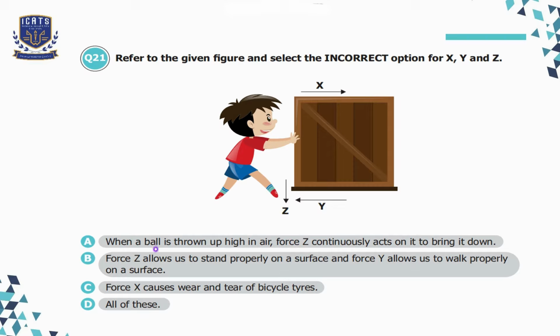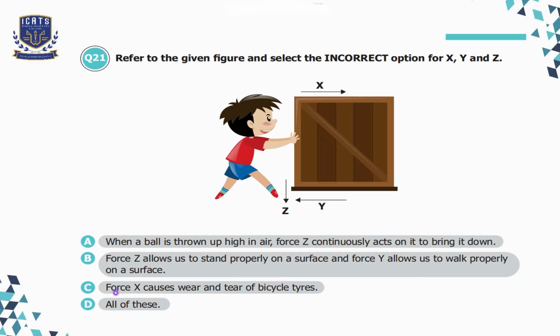Option A, when a ball is thrown up high in the air, force C continuously acts on it to bring it down, which is correct because gravity always pulls objects downwards. Option B, force C allows us to stand properly on a surface, and force Y allows us to walk properly on a surface, which is again correct because force C, which is gravity here, does help us stand, and force Y, which is the force of friction, allows us to walk properly.